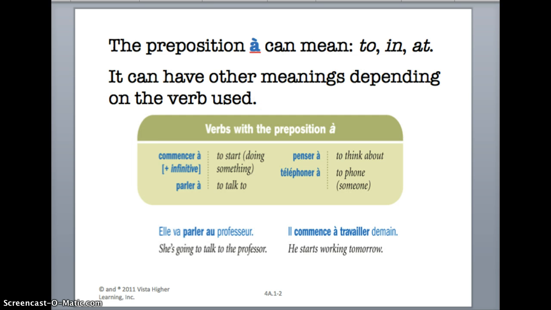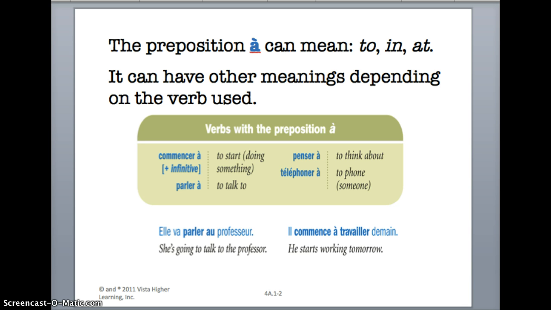Depending on the idiomatic expression, the preposition à can mean to, in, or at. It can also have other meanings depending on the verb used. Below is a chart that has à at the end of every verb, and you'll see that the English definition, the à means different things in different circumstances.